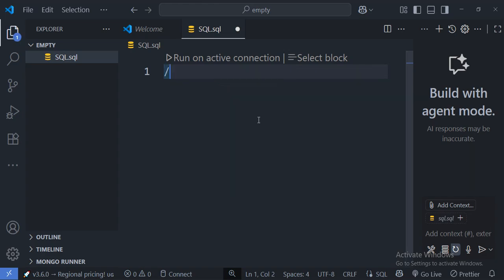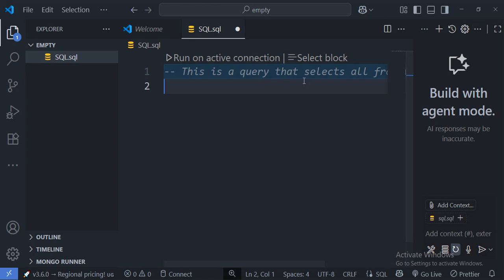For example, I can provide them like that. We use 2 dashes, then a space, then we start writing our comment. So for example, this is a query that selects all from the table, like that.